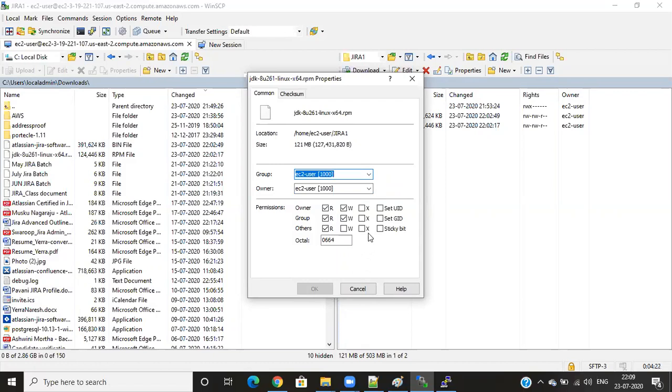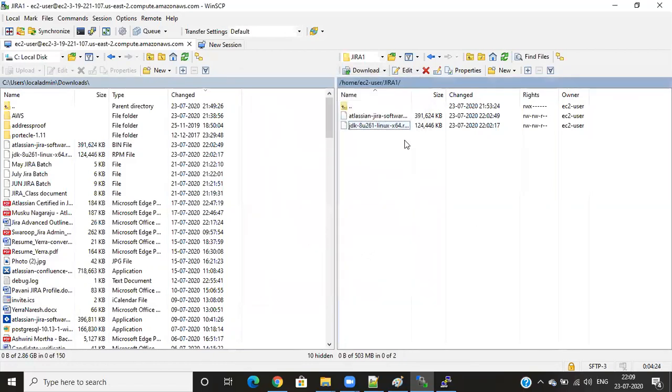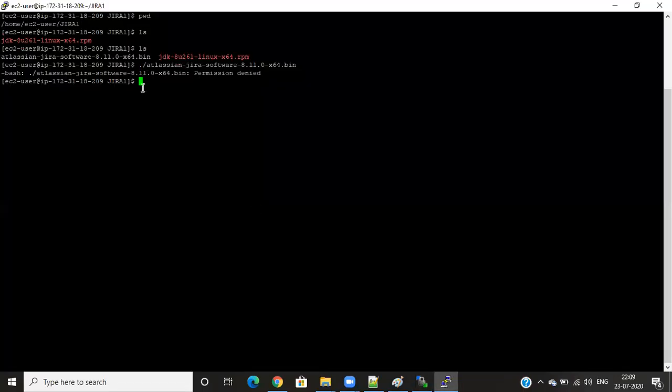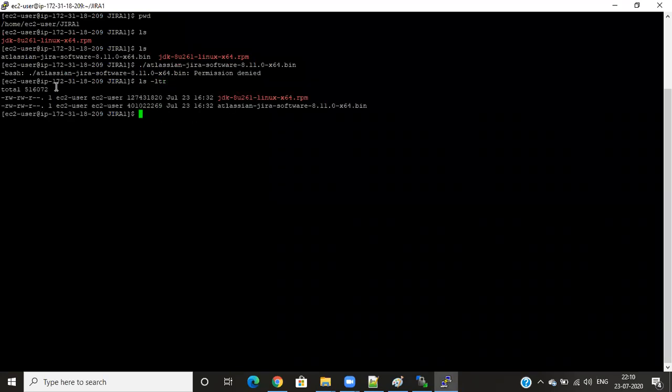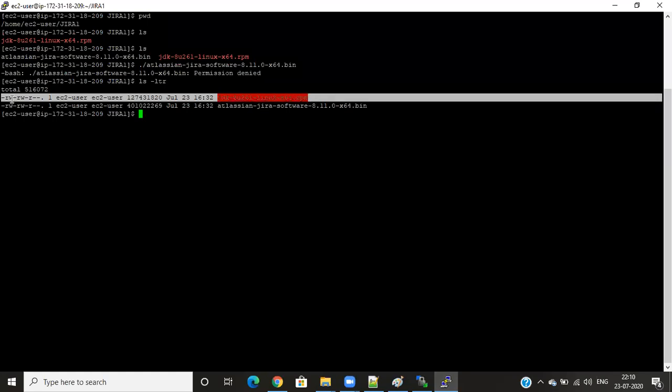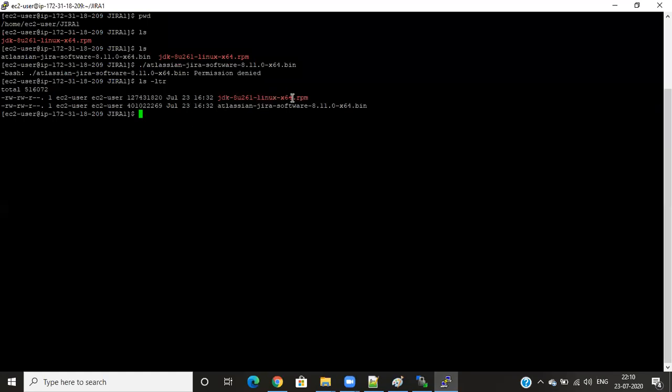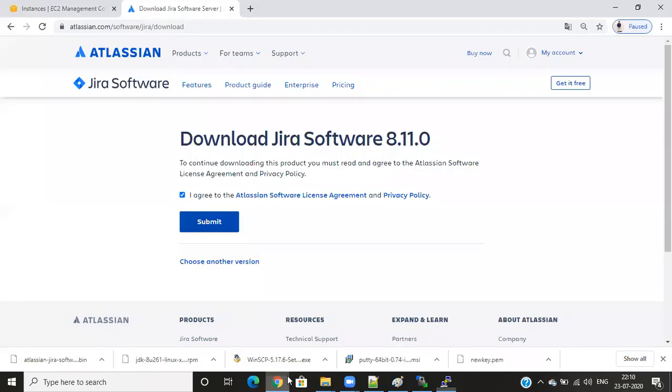So how can I manage? Suppose I have here, how to check the permissions in Linux. Suppose I don't have WinSCP. The command is ls -ltr. When I check this, the permissions will be visible. So in the JDK, I don't have any permission, and execute permission is not there. Red color is coming. But how do I provide full control permission, and how will the permission schemes work?